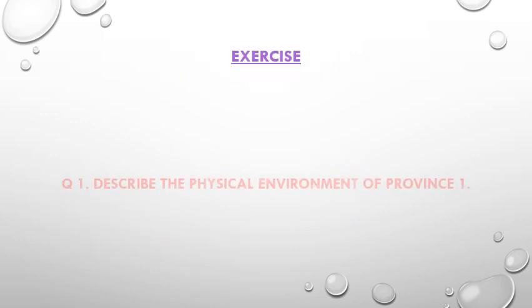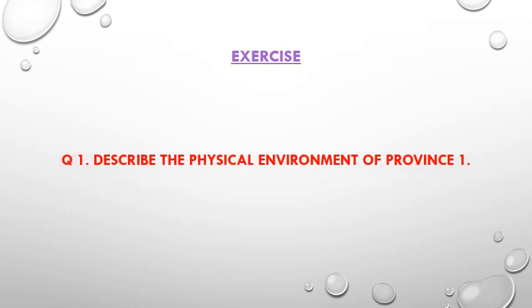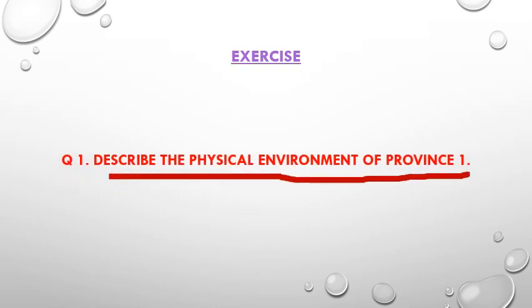So let's see the exercise. There is one question for you. Describe the physical environment of province 1, and this may cover 4 marks in the SEE examination. So dear students, you try to write the answer about this.